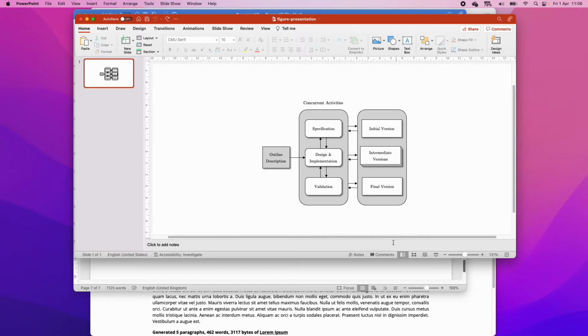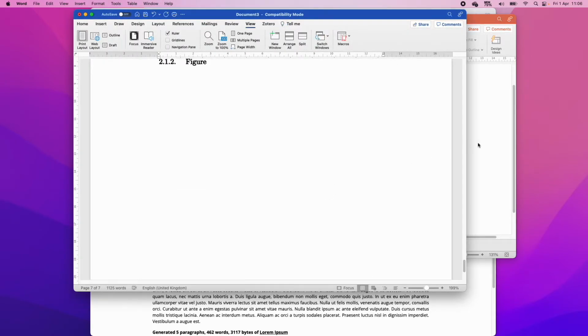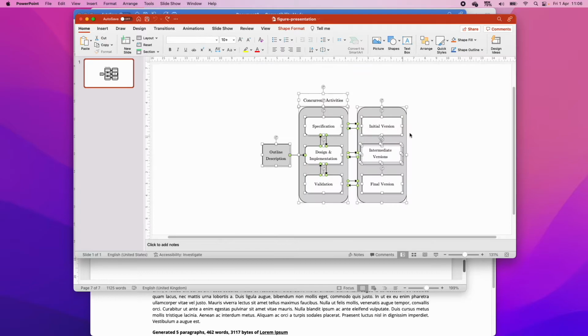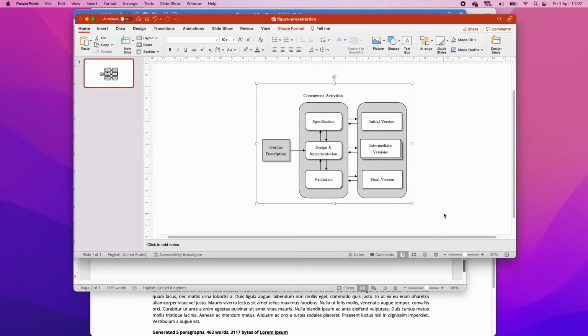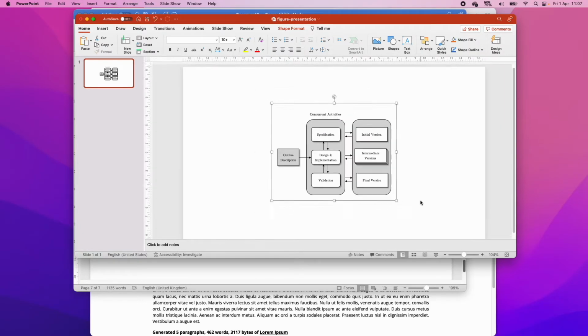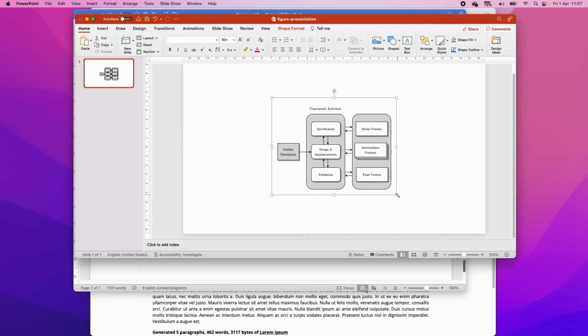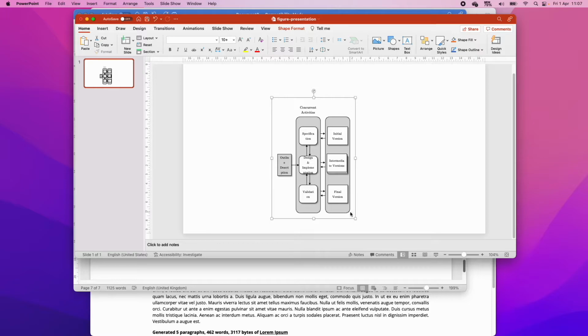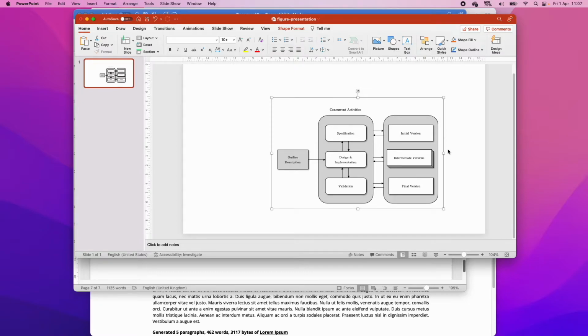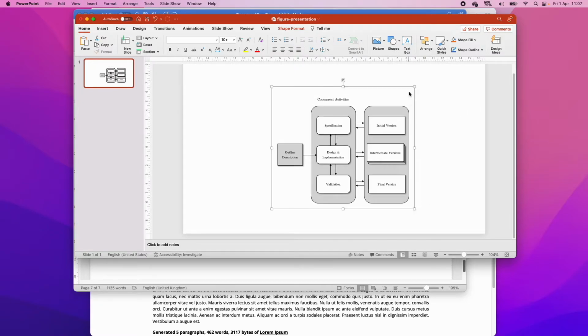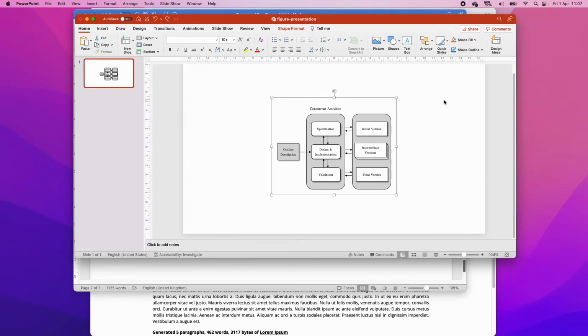So what we're going to do is, instead of the picture, we are going to select everything that we've just made. And then under, I believe it's arrange, yes, under arrange, you're going to select group. Now PowerPoint, or any kind of Microsoft Office software, is going to treat this as one big group. So you can make changes to the size, and it will make changes to all of the sizes, which is really useful if you want to make some small changes. So let's just go back to our original size over here.